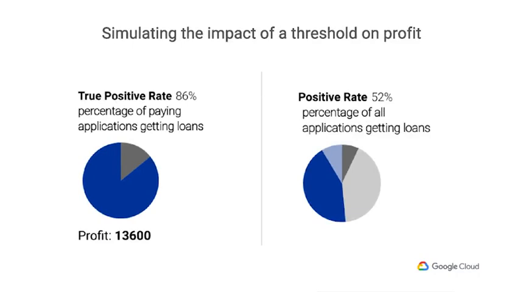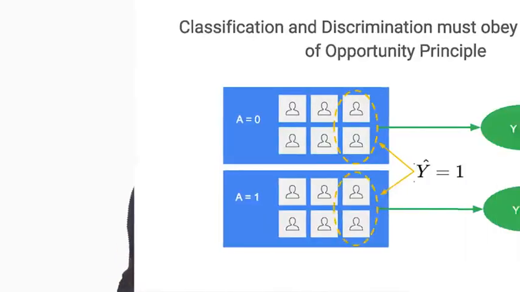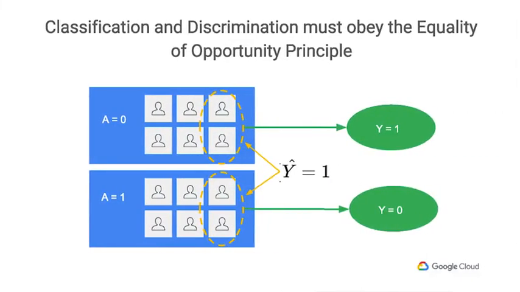The bottom of the diagram that you're seeing here represents the hypothetical profit based on our estimate of the profit associated with each loan. So the question then becomes, what is the most profitable threshold? And does it match with the threshold with the most correct decisions? Questions like these become particularly thorny when a statistic like a credit score ends up distributed differently between two groups. This is where equality of opportunity can come in.